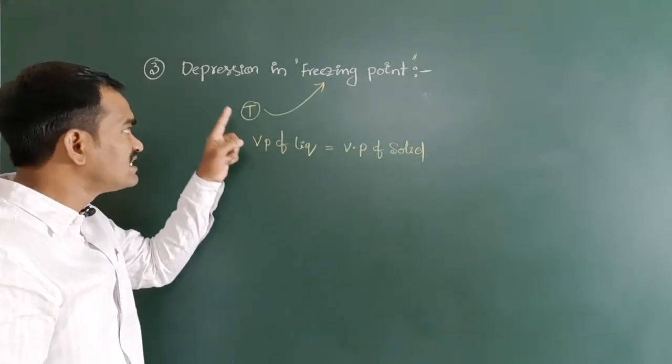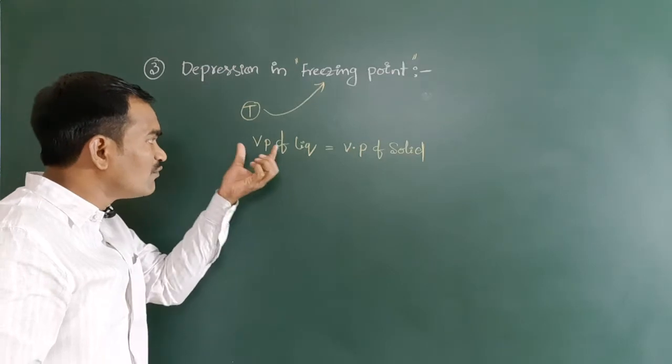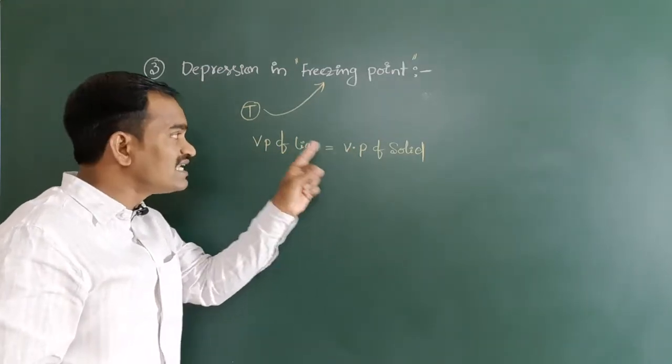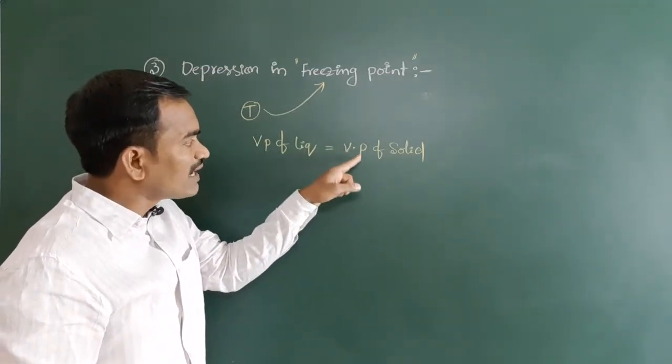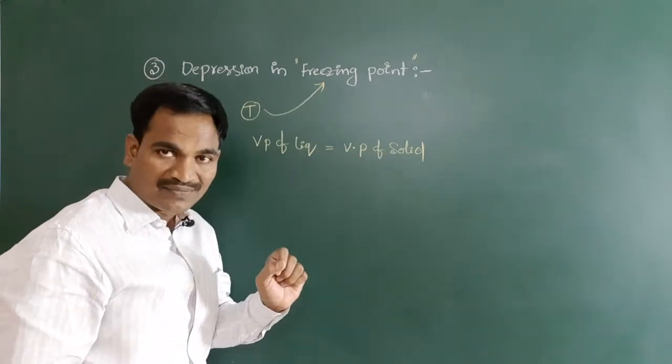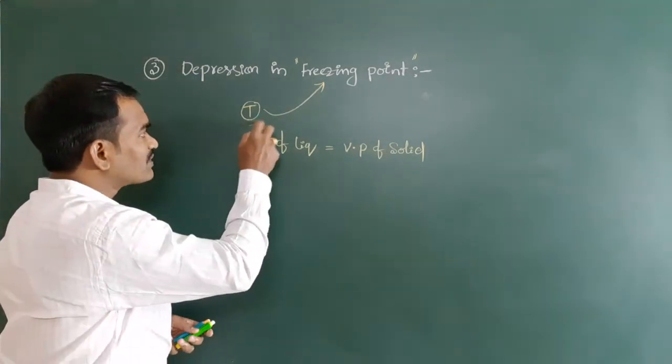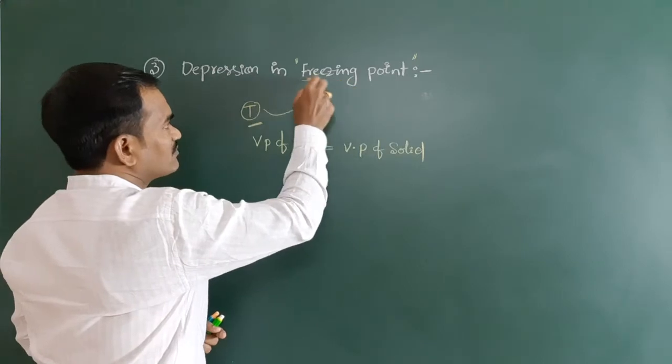Freezing point means the temperature at which the vapor pressure of a liquid is equal to its vapor pressure in solid form.